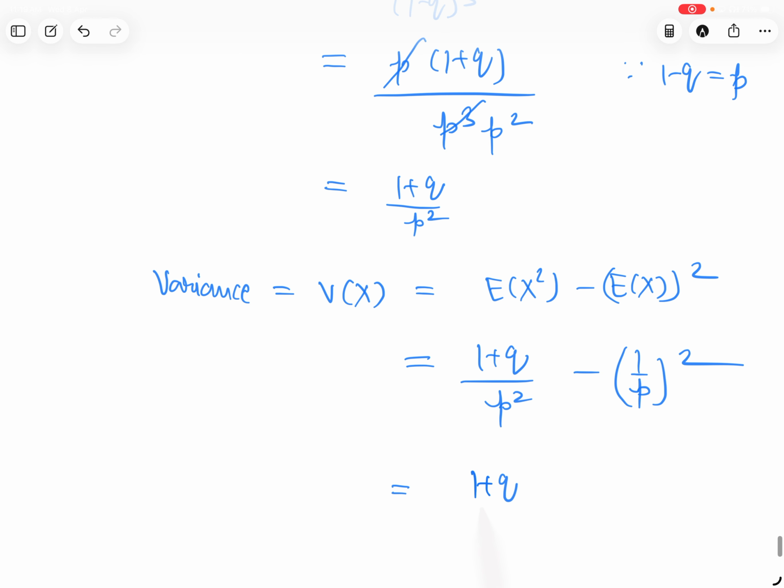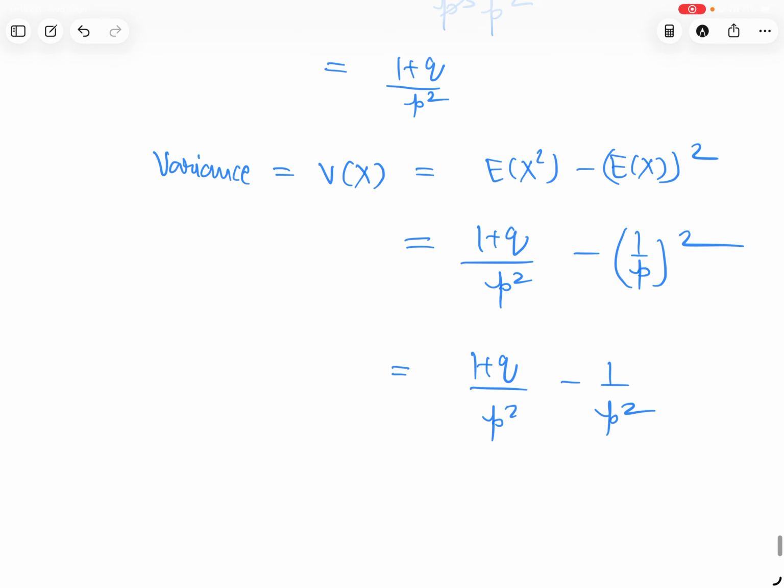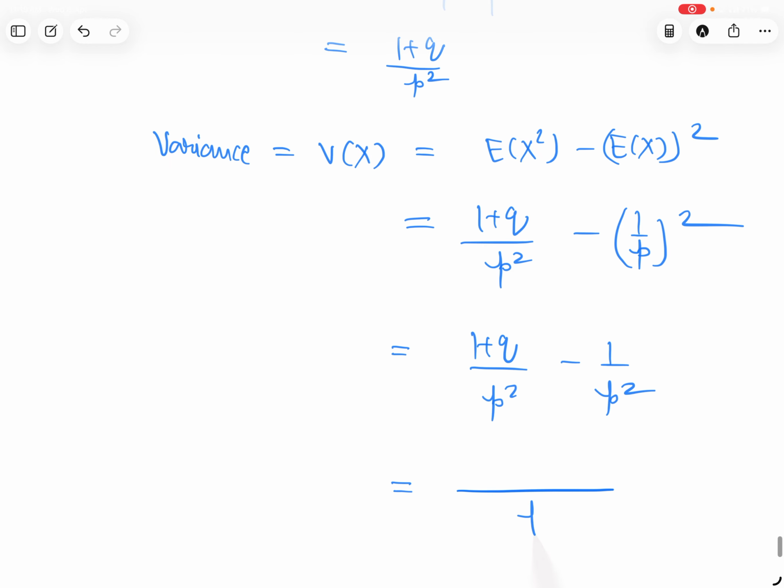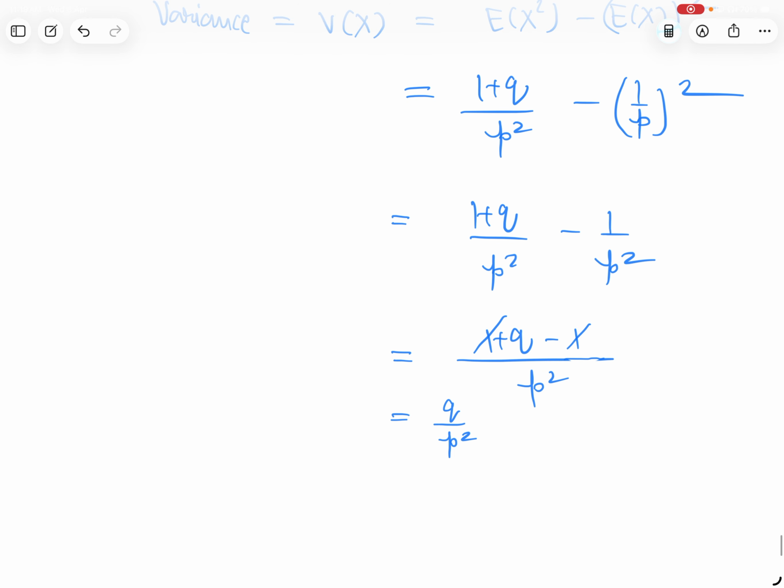So 1 plus q upon p square minus 1 upon p square, which gives q upon p square. So the variance we got is q upon p square. Please note up to this.